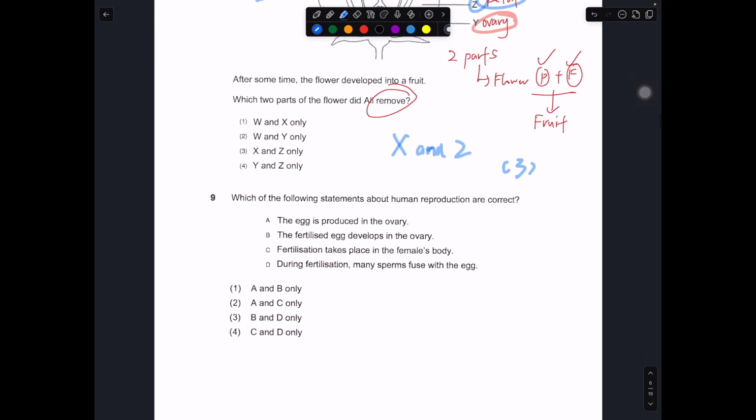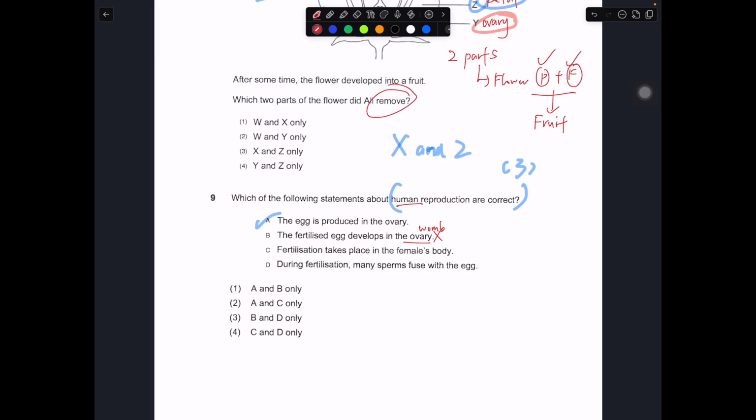Over here, which of the following statements about human reproduction are correct? The egg is produced in the ovary. Yes, correct. This is definitely true. The fertilized eggs develop in the ovary. Wrong. This part should be your womb. This is the human reproductive system. After the eggs get fertilized at the fallopian tube, they will move towards the womb and start to develop from there.